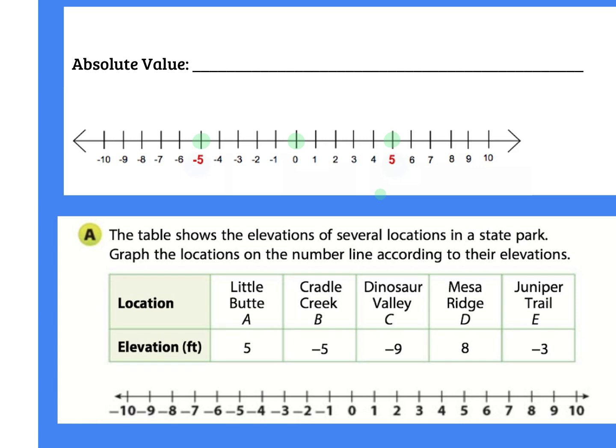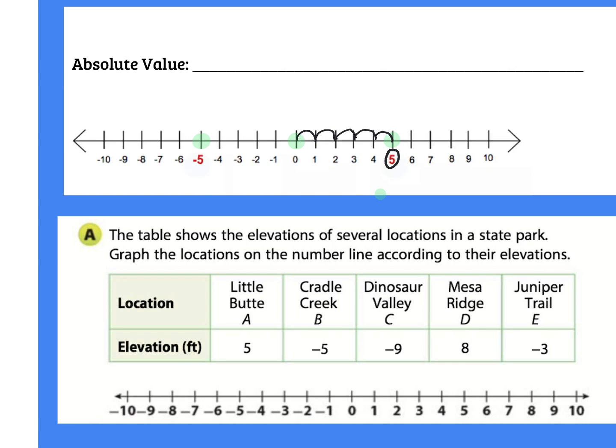Your absolute value is just how far away you are from 0. How far away your number is from sea level. Exactly. So here, positive 5 is 5 spaces away from 0.